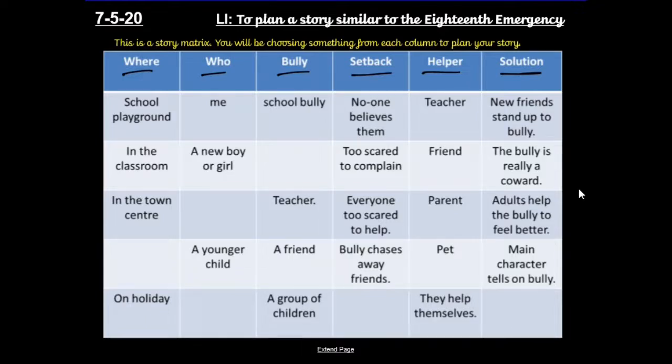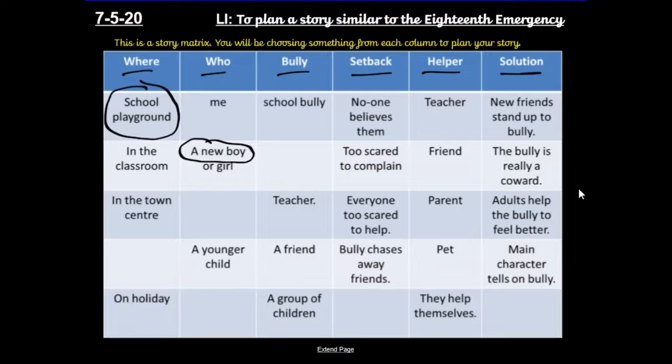So where will my story take place? You've got to decide this. On your sheet, where are you going to have your story take place? Well, most of mine is going to be in the school playground. Who is it going to be? Is it going to be me, so I'm writing in the first person? Or is it going to be a new boy or girl or a young child, in which case I might be writing in third person? Well, in this case I'm going to take a new boy into my story. He's new to the school, and it's all going to happen on the school playground.